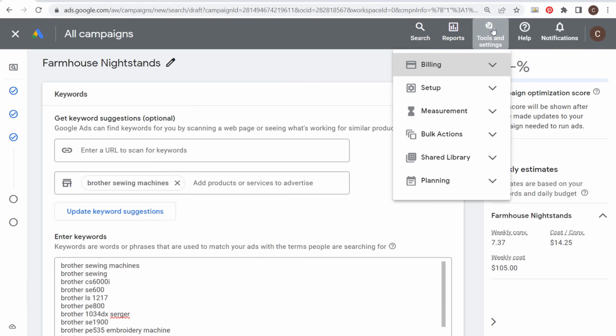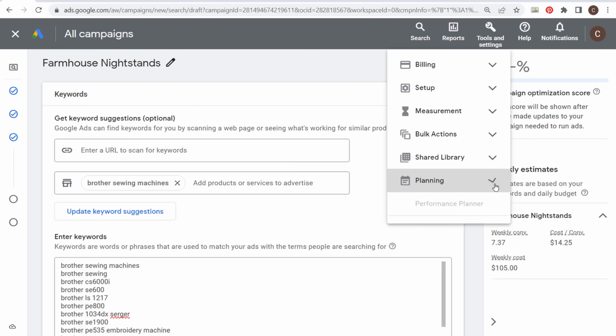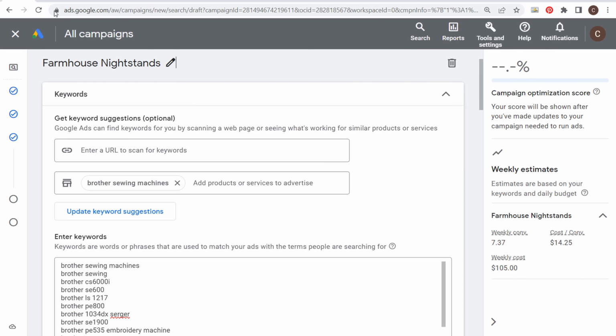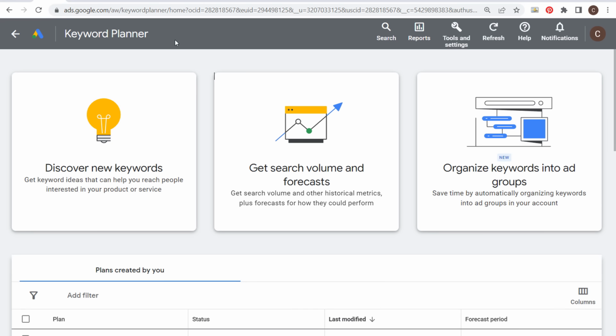Go to Tools and Settings from your Google Ads account, go to Planning, and go to the Keyword Planner, which is going to open just like this. So this is the Google Keyword Planner. I recently did a full tutorial about the Google Keyword Planner, but right now I'll give you a quick way to do Google Ads keyword research with the Keyword Planner.